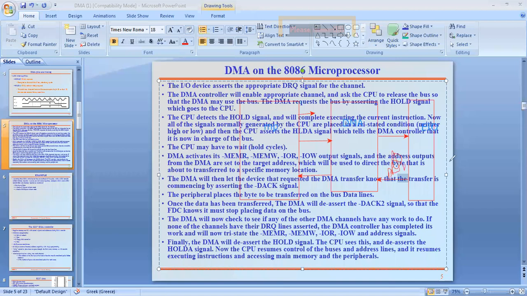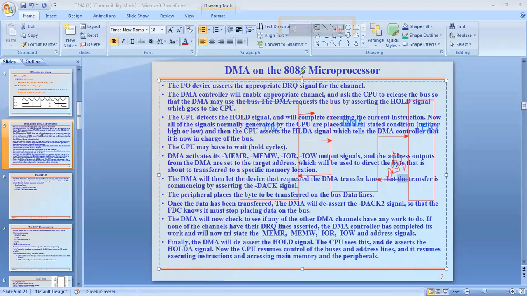Whenever this external IO device requests a DMA channel, what does the DMA ask the microprocessor? The DMA controller will enable the appropriate channel and ask the CPU, can you release your system bus?